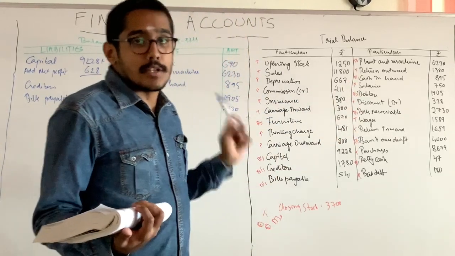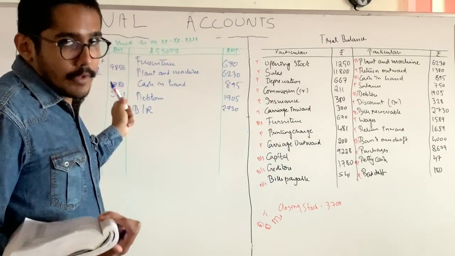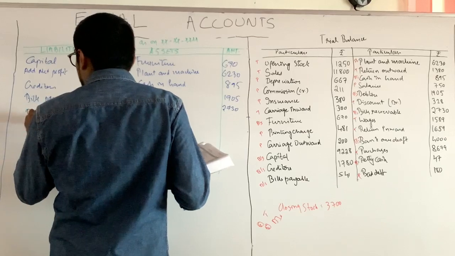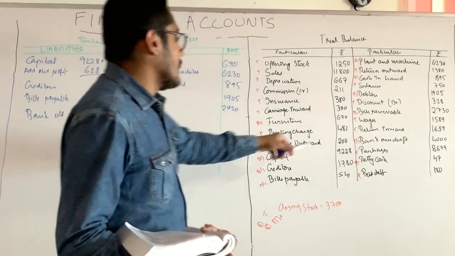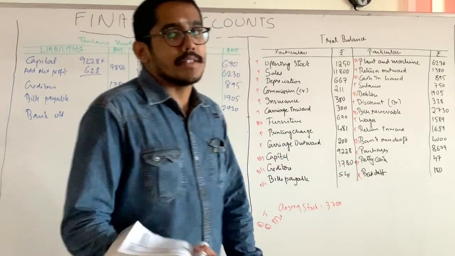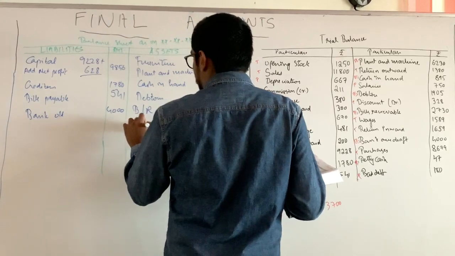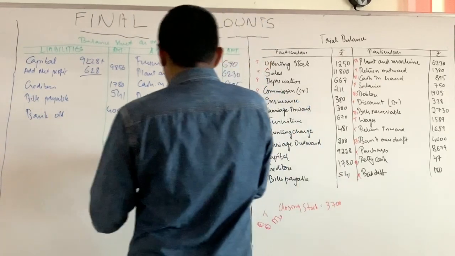As I said, that is a short-term loan. It comes in the liability side of the balance sheet. That is 4000. Bank overdraft 4000. Okay. Next one. Petty cash 47 rupees. That is also a short-term asset. Petty cash 47 rupees.